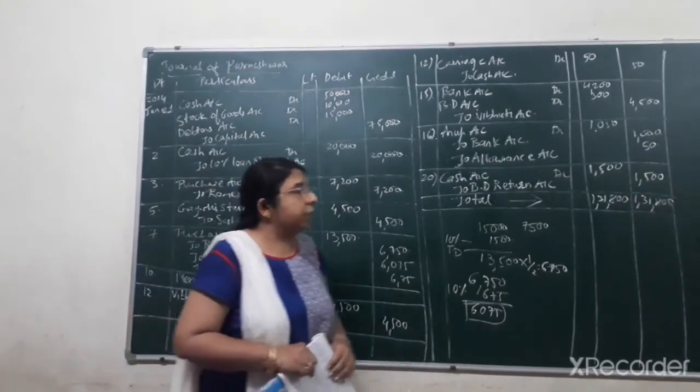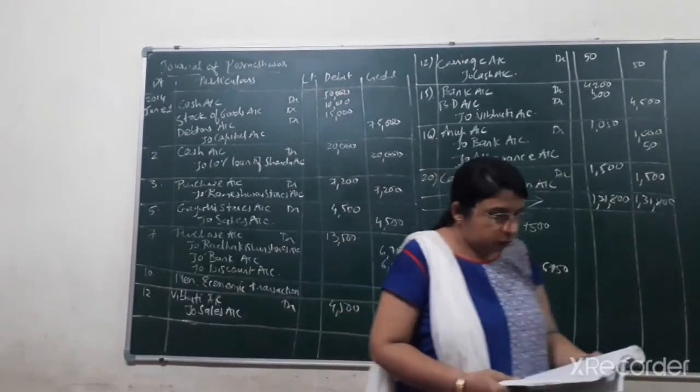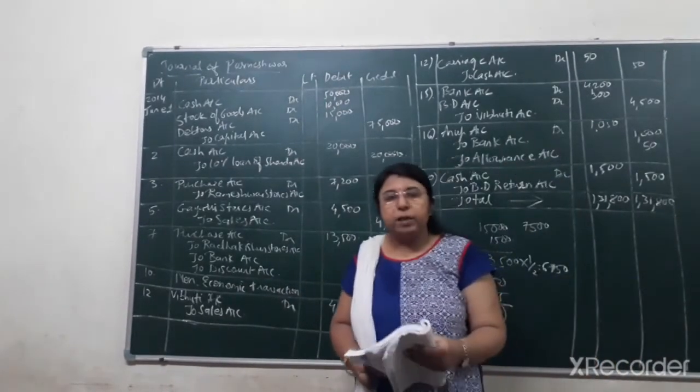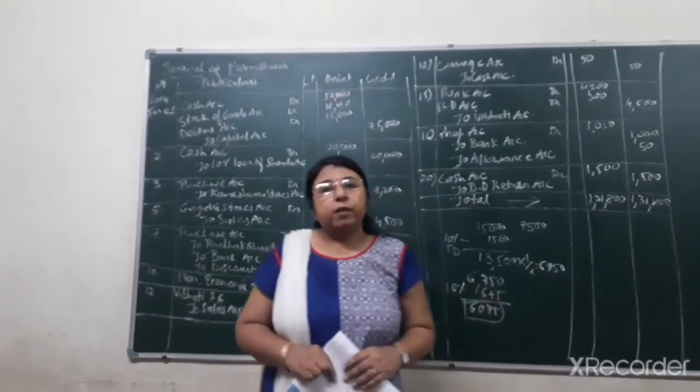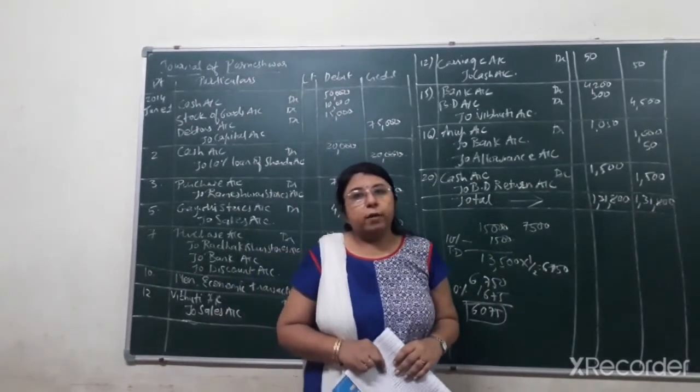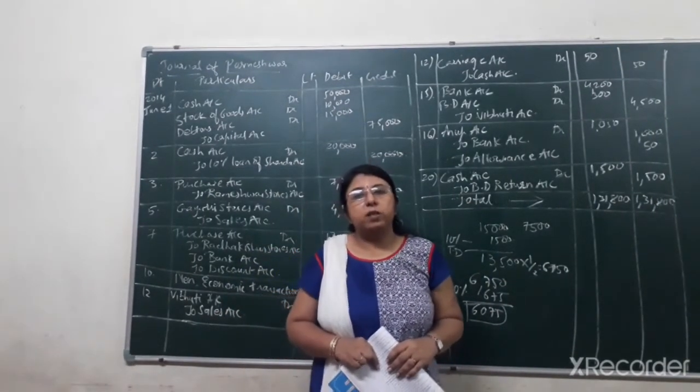You have to write the narration after the end of the journal entry, that is being goods sold, Vibhuti declared insolvent, check received for 4,200 and bad debts recorded at rupees 300.